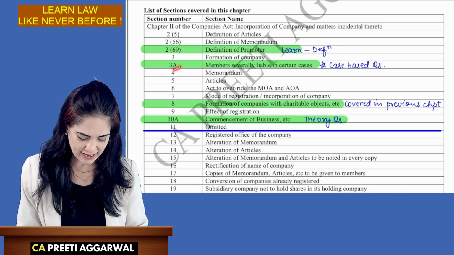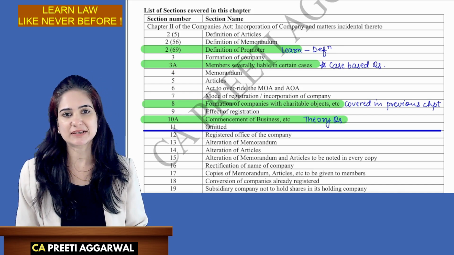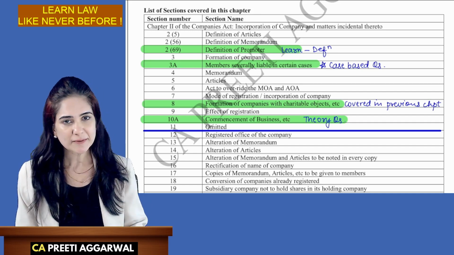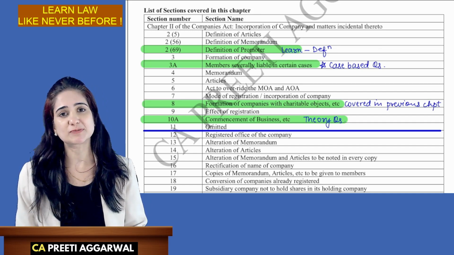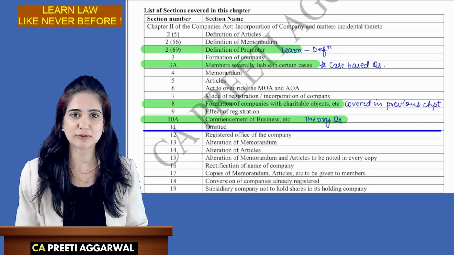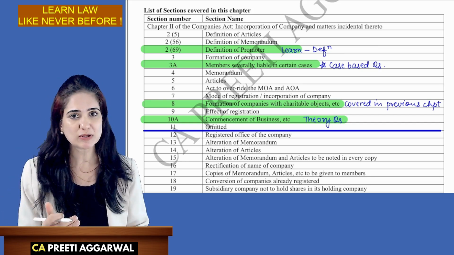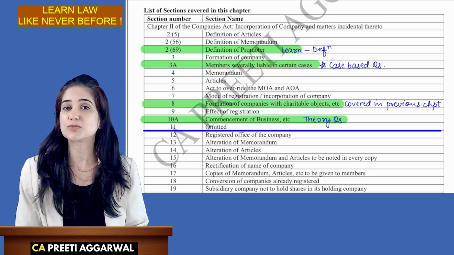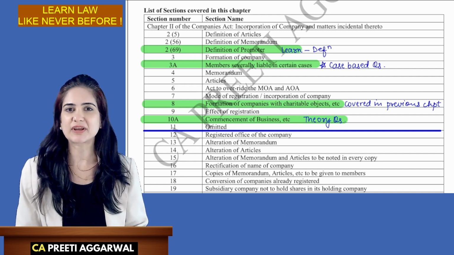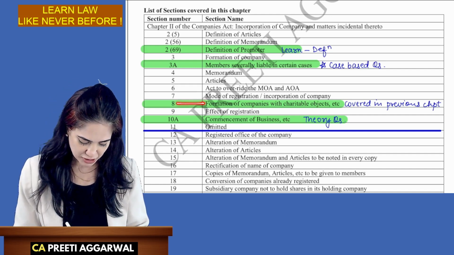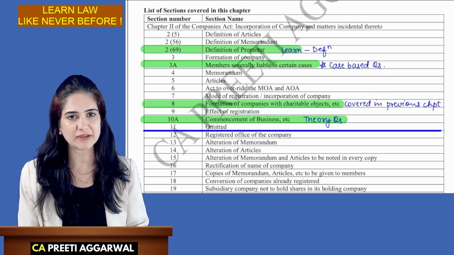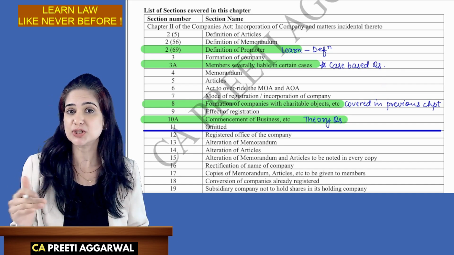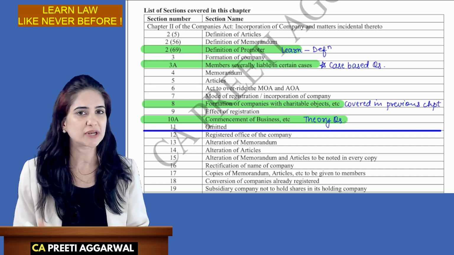Section 3A indicates that this was added through an amendment. We need a minimum number of members, and that minimum number must be present throughout the lifetime of the company. If it falls below the minimum number of members, then the members who are aware of that shall be severally liable. Section 8 company, although we have covered this in the previous chapter, we will be studying the procedure to incorporate a Section 8 company.